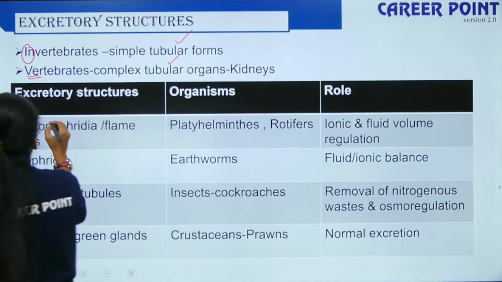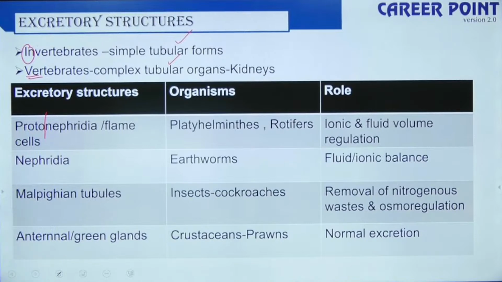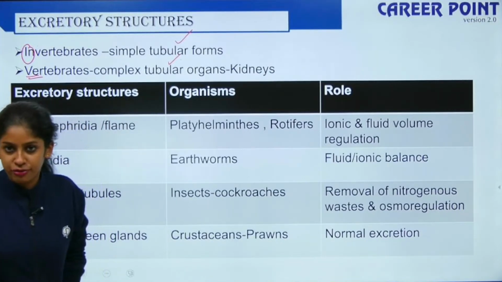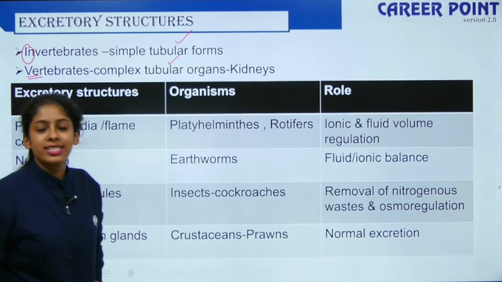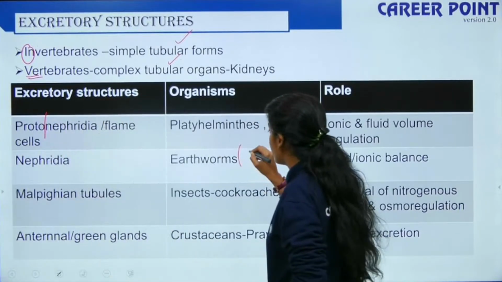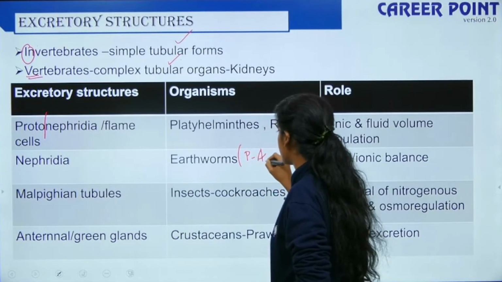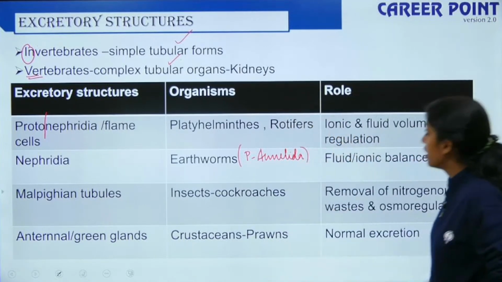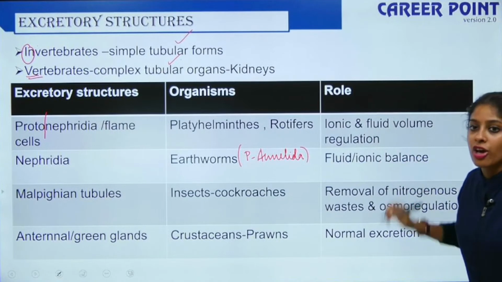Protonephridia or flame cells is present in platyhelminthes and rotifers. The role is they help in ionic and fluid volume regulation. The next one is nephridia. Nephridia is present in earthworm, in phylum Annelida. The role is fluid and ionic balance.